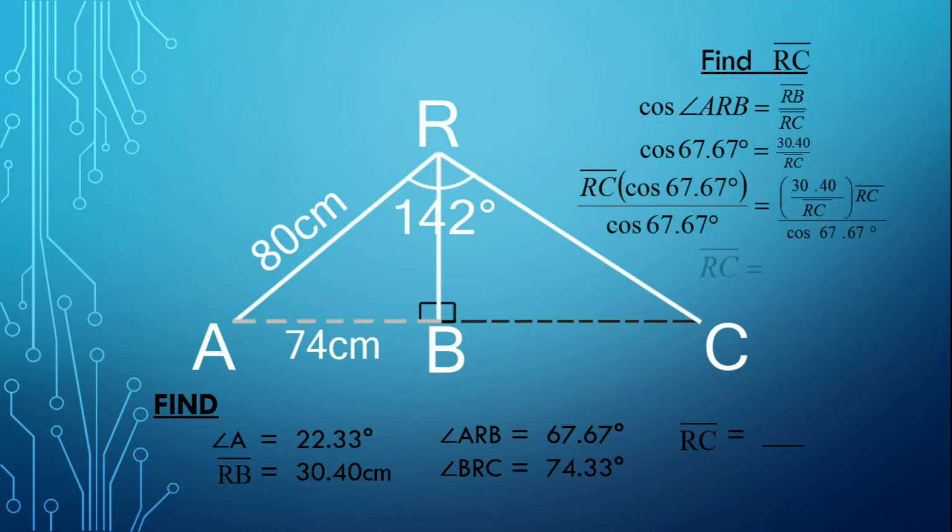Now, the equation is segment RC is equal to 30.40 over cosine of 67.67 degrees. Next, segment RC is equal to 30.40 over 0.37994, which makes the value of segment RC 80.01251 or 80.01 centimeters.